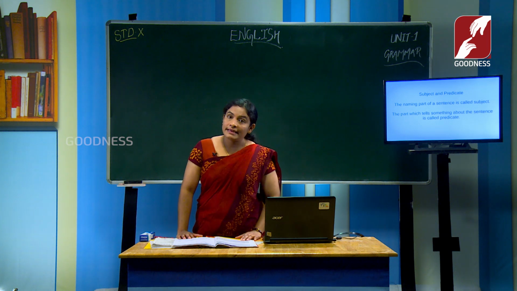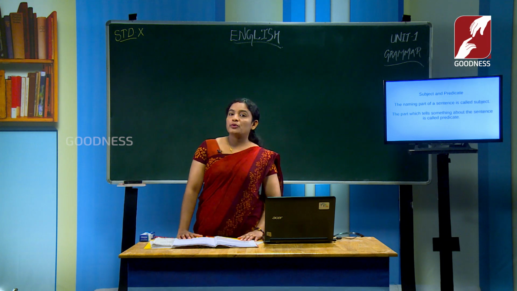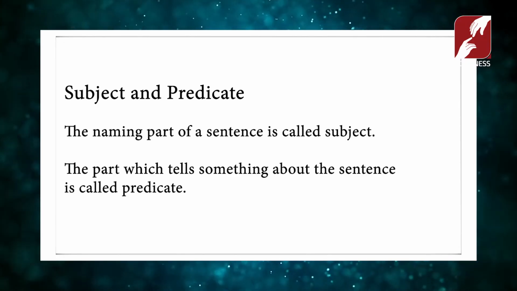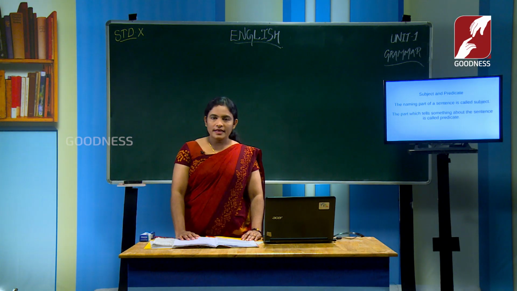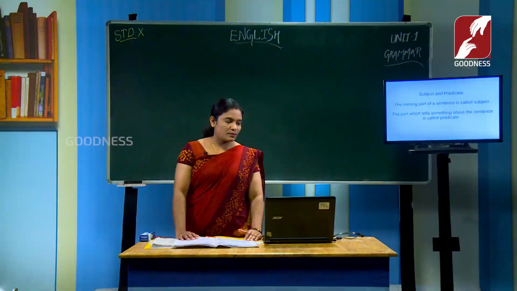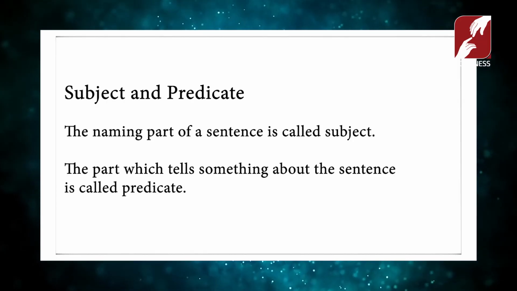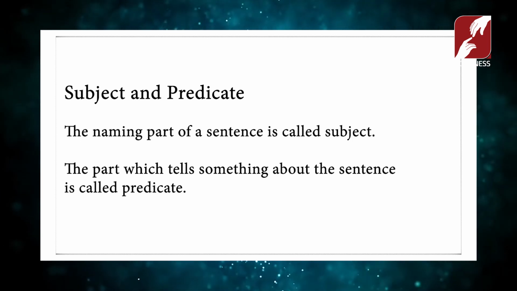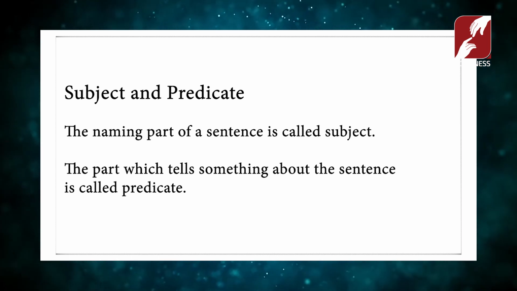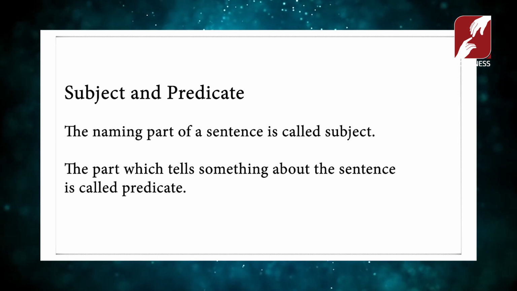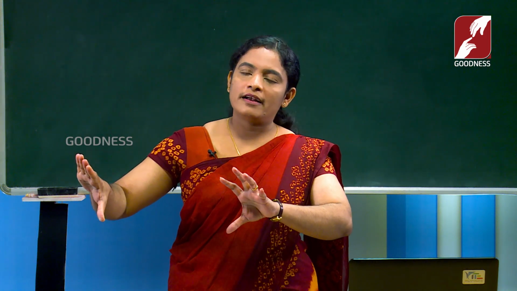That is called sentence analysis. Before moving to that part, you should know what is a subject and what is a predicate. Okay. Do you know what is a subject? Yes, all are aware about a subject. What is a subject? The naming part of the sentence is called a subject. Then, what do you mean by predicate? Easily we can say the rest part of the sentence is called the predicate. After the subject, all the things that come will come under predicate.